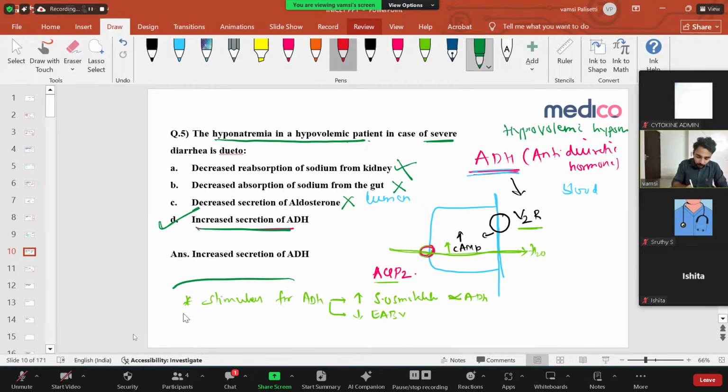And one more important question: what are the different stimuli for ADH? The stimuli are increased serum osmolality, which leads to increased ADH, and decreased effective arterial blood volume. Any doubts? This is a little bit tough question. Any doubts you can ask, or else you go to the next question. Simple thing. If you understand the basic concept, the INICET questions are very easy.